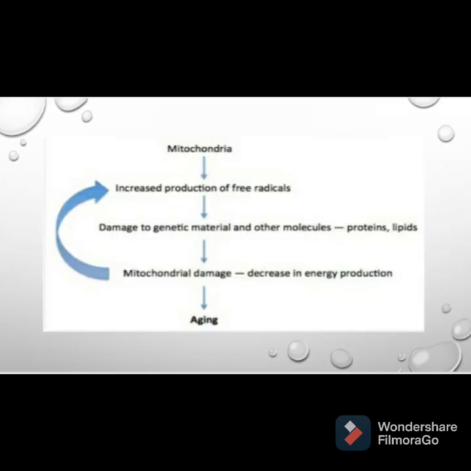In this flowchart, as we say, mitochondria is the powerhouse of the cell. When there is an increased production of free radicals in mitochondria, it leads to damage in genetic material and other molecules like lipids and proteins. Damage to this genetic material leads to the destruction of cells and of the mitochondrial membrane, which leads to a decrease in energy production. When there is a decrease in energy production, we are unable to perform our work and our daily life activities, which leads to the process that we call aging.